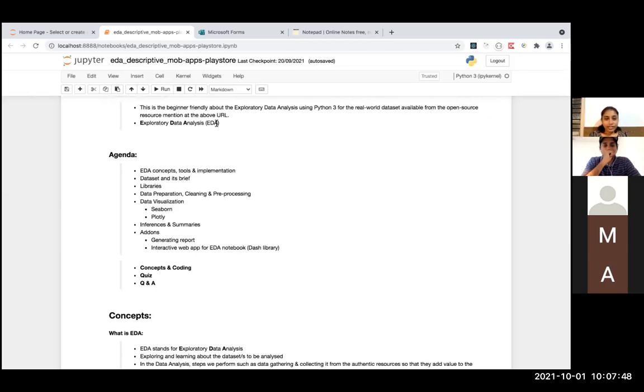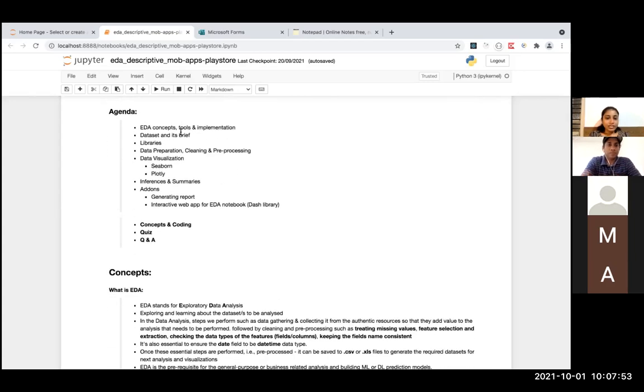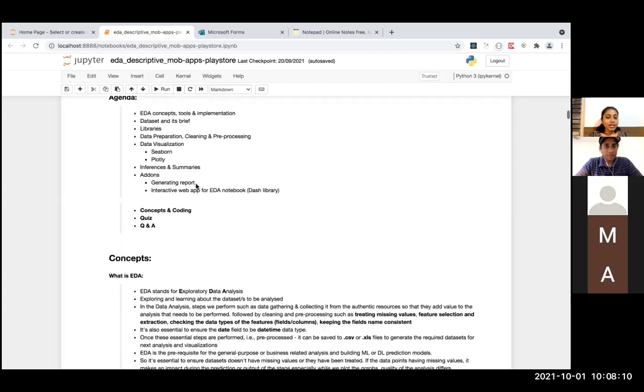And what is EDA? EDA stands for Exploratory Data Analysis. Next, the EDA agenda. I'm going to explain the concepts, tools, and implementation: what exactly the data set is and a brief on it, libraries used for EDA, data preparation, cleaning, and pre-processing, data visualization, inferences and summaries, and add-ons, where I'm going to show how to generate the report. That is very crucial when it comes to exploratory data analysis.